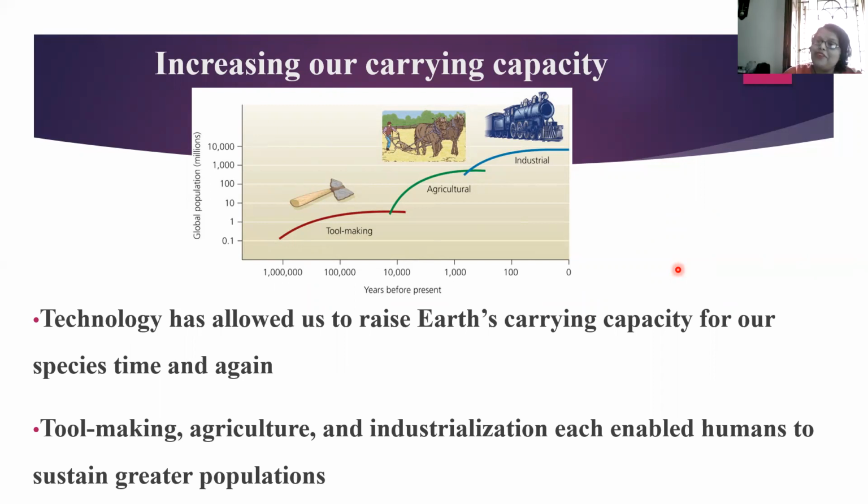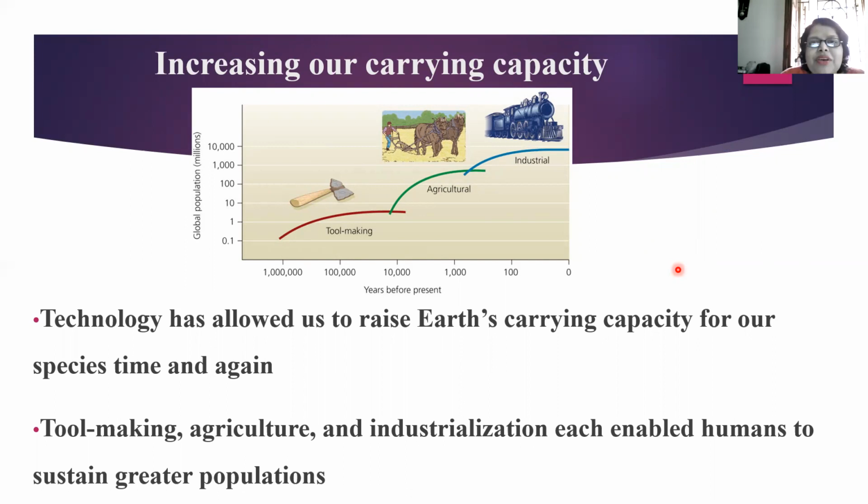Okay, we have increased our carrying capacity to accommodate this blooming population. Advanced tools are there, agricultural methods have increased, we are producing more and more food crops, so food is available. Then what is the problem? Industry has improved, revolutionary change in industries, so you have everything to live for.